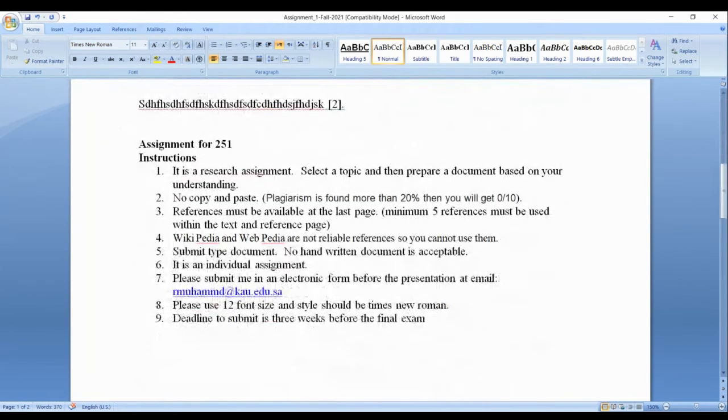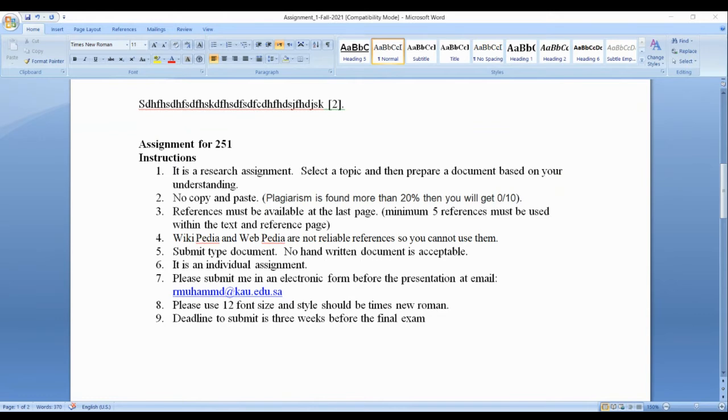Now there are a few instructions. It's a research assignment, individual. Project is group, assignment is individual. Select a topic and prepare a document based on your understanding. You cannot copy paste. No copy paste. If plagiarism, copy paste is found more than 20%, I will check using plagiarism detection software, you will get 0 out of 10. Very clear.